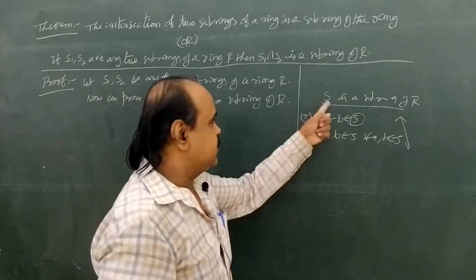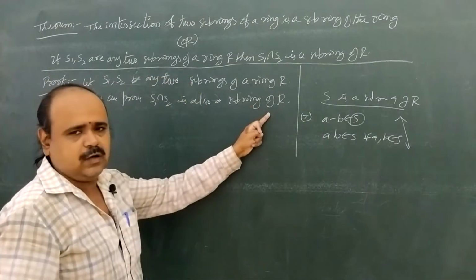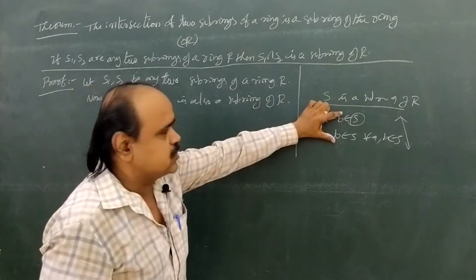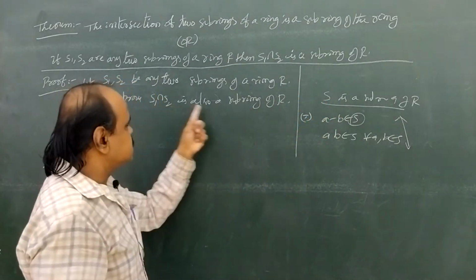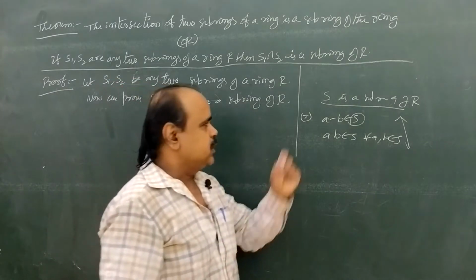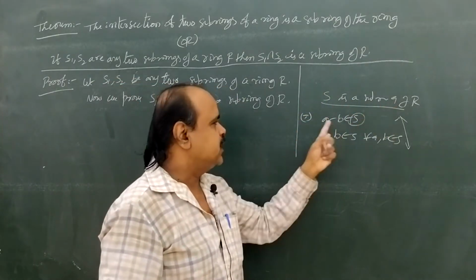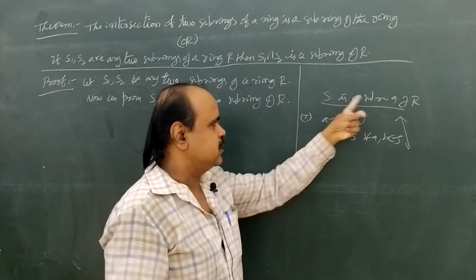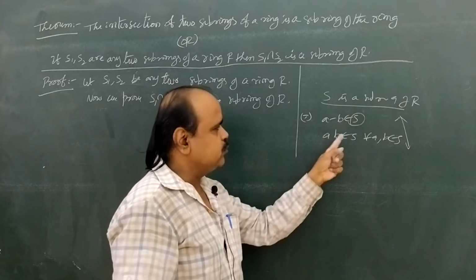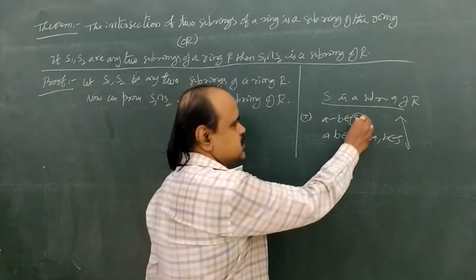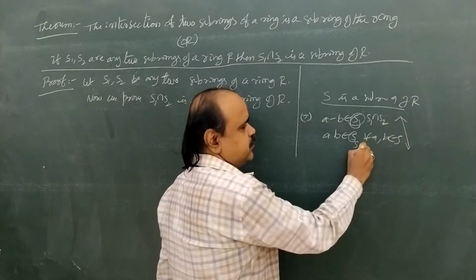Now instead of capital S, we are going to prove S1 intersection S2 is also a subring of R. So by using this theorem, these two statements, we directly prove S1 intersection S2 is a subring of R. To prove S is a subring of R, it is enough to show that A minus B belongs to S and A into B belongs to S. Here instead of S, we have to prove the same statement for S1 intersection S2.